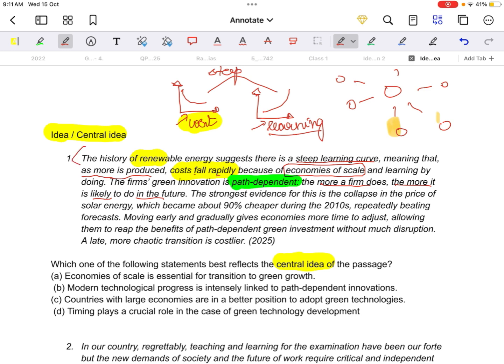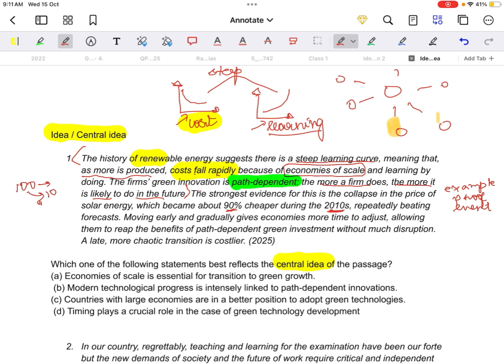Now he has brought in here one idea. Now he's giving proof for that idea or an example for the idea. He's giving an example to prove why he is right, or he's giving the event which has happened in the past to say why it is right. The strongest evidence for this is the collapse of the price of solar energy, which became 90% cheaper during the 2010s. Meaning, if 100 rupees was the price, within some years, 100 rupees became just 10 rupees.